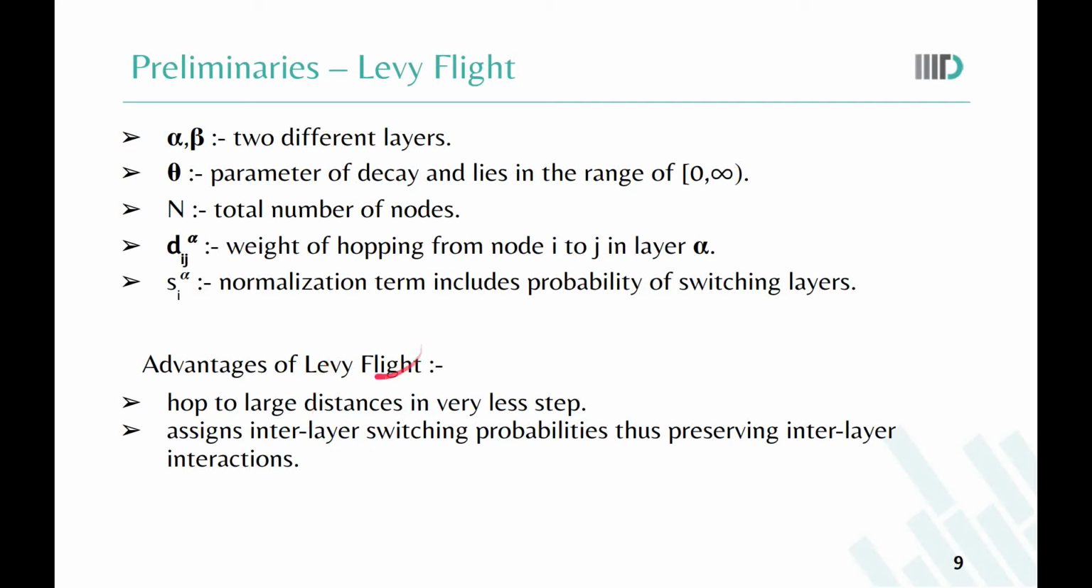Levy flight has its own advantages. Since Levy flight does not require a direct connection between the current node and the target node, it gives us the ability to hop to large distances in very few steps. Also, it allows the random walker to switch layers, thus preserving interlayer interactions and giving an edge heterogeneous context.